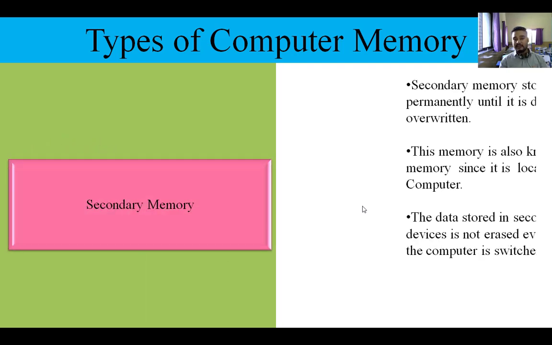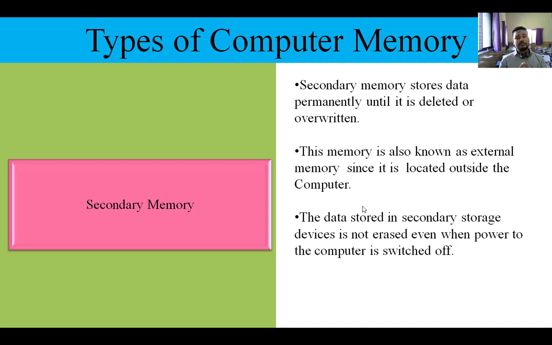Now what is secondary memory? Secondary memory stores data permanently, and data in secondary memory can also be deleted or rewritten. Rewritten means we can delete it, copy and paste new data, delete it again, and add new data again. This memory is also called external memory. Why is it called external memory? Because it can be connected from outside, or it is connected outside the computer.